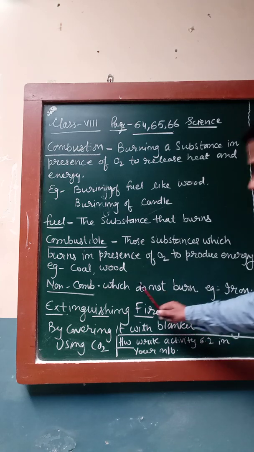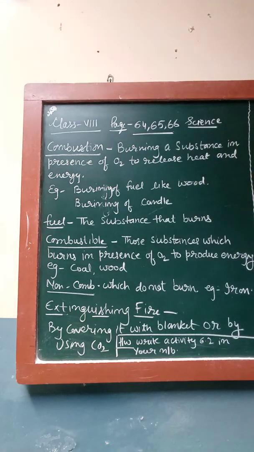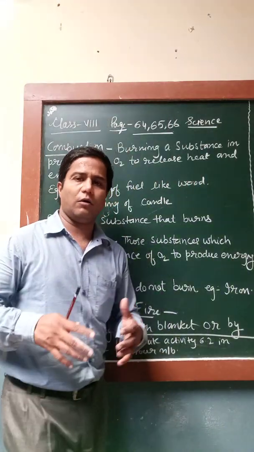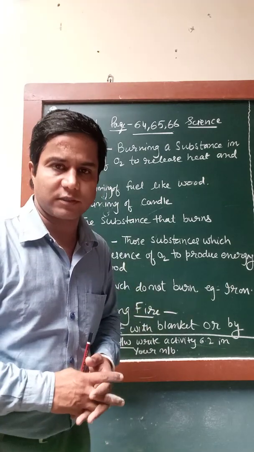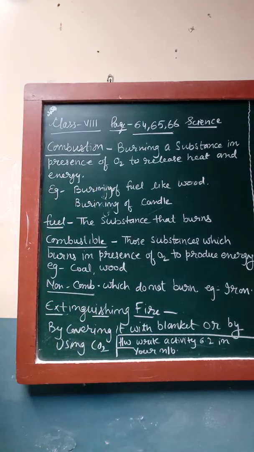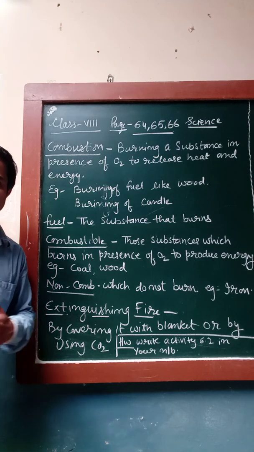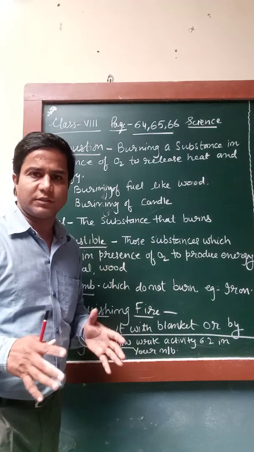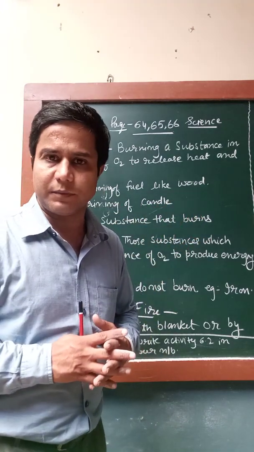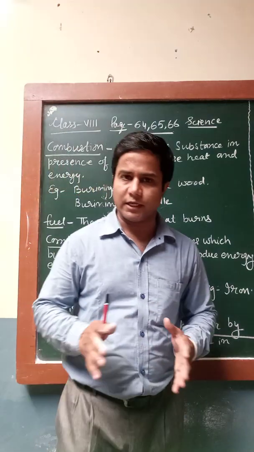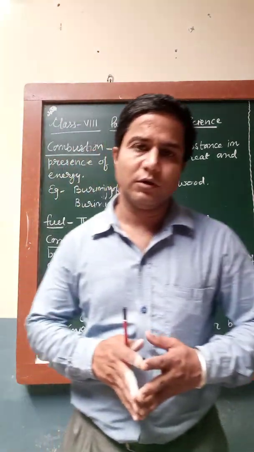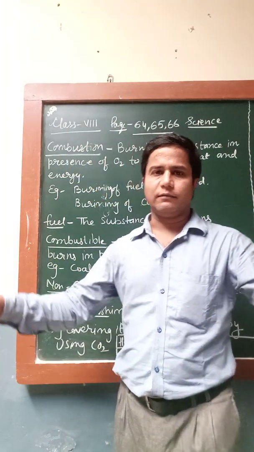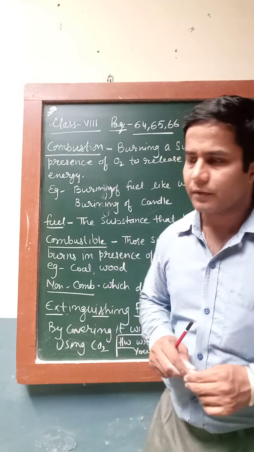After non-combustible substances, what happens if the fire becomes out of control? If you are unable to control it, how can you extinguish it? Say a person caught fire. What will you do? You will have to take a blanket, make it wet and just cover the person with the blanket. If say a cylinder catches fire, how will you put it off? You will take the blanket, wet it and cover the burning cylinder with the wet blanket.